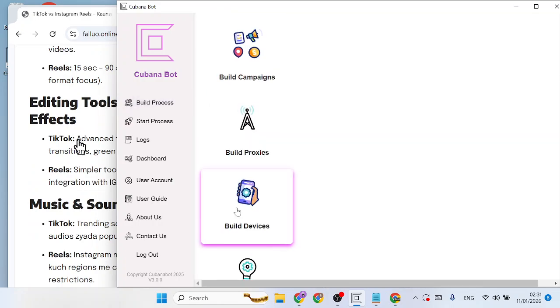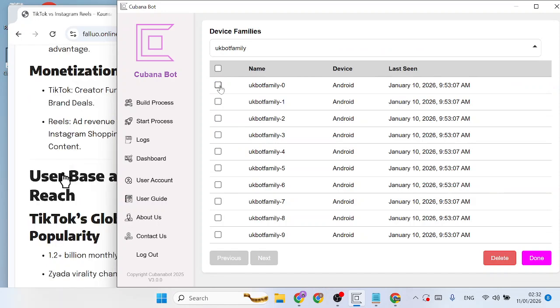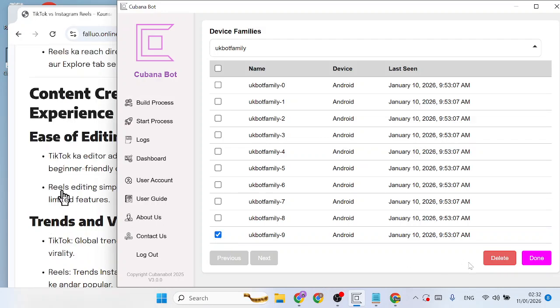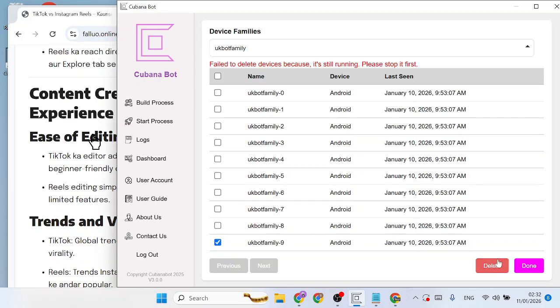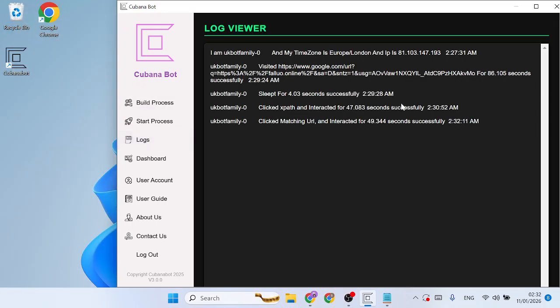In fact, you can't do anything. Let's see. Okay, you can edit devices. Let's try to delete this. Okay, you can't delete anything because the bot is still running. Okay, it seems it just concluded its campaign.